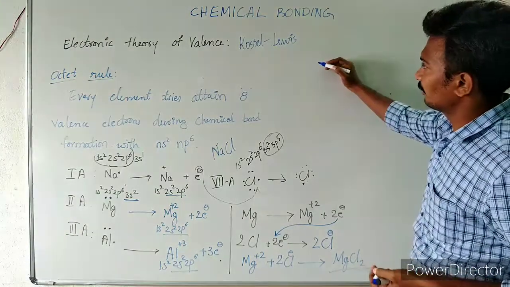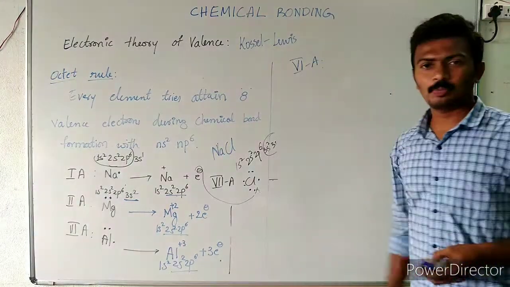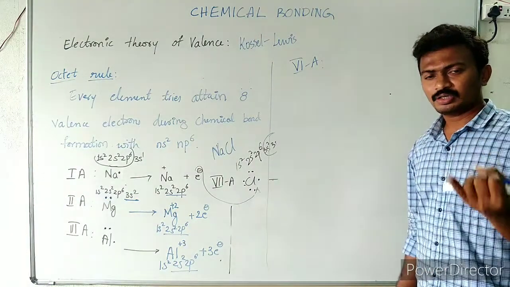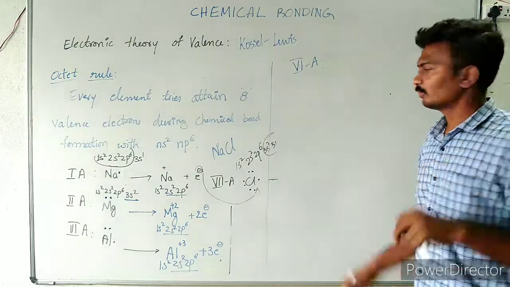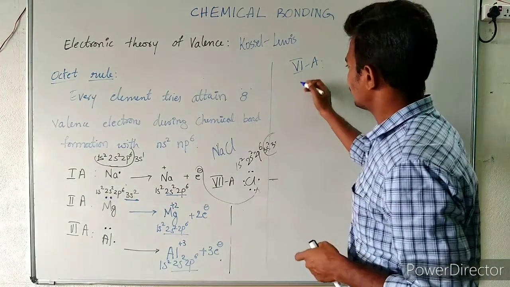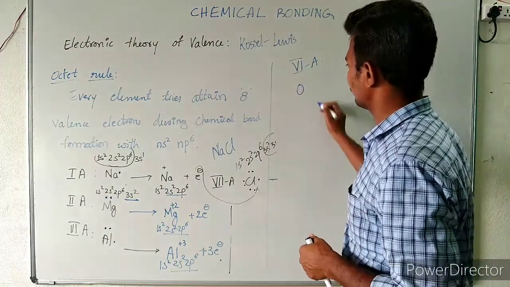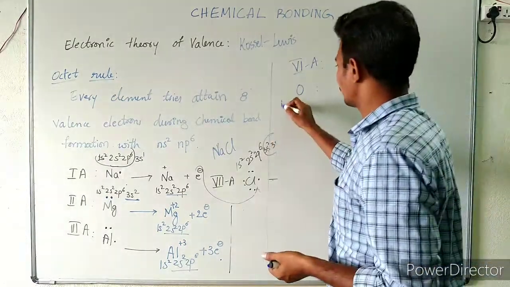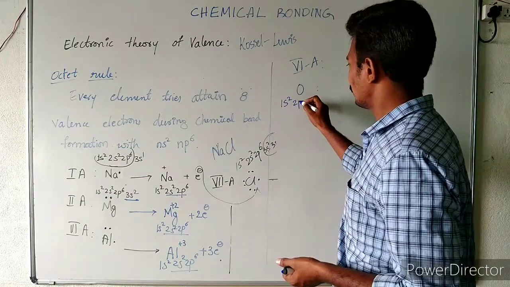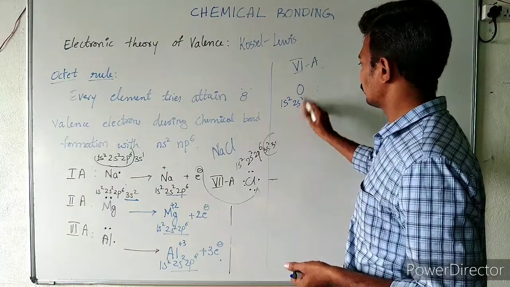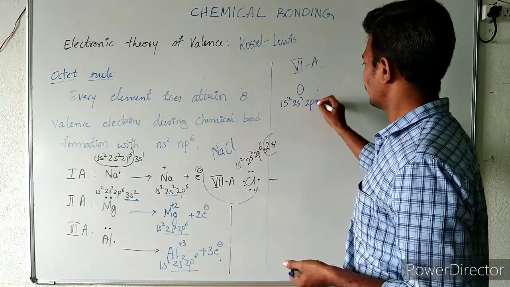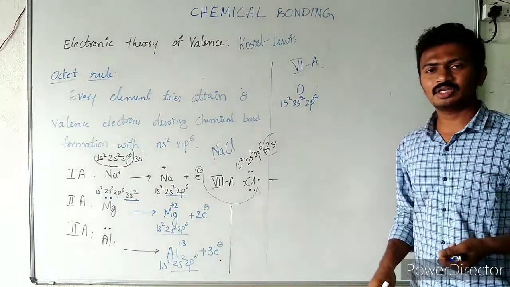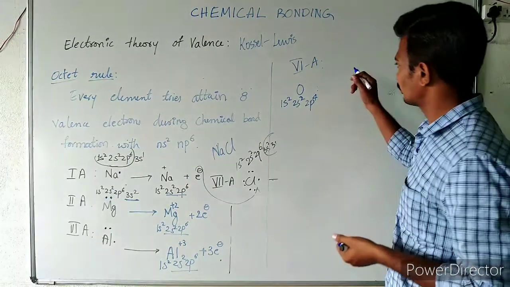6A group elements. What are 6A group elements? See here, oxygen, sulfur, selenium. Those are 6A group elements. Let us take the example of oxygen. If you take the electronic configuration of oxygen, it is 1s2, 2s2, 2p4, 8. So how many electrons does it require? 2 electrons.